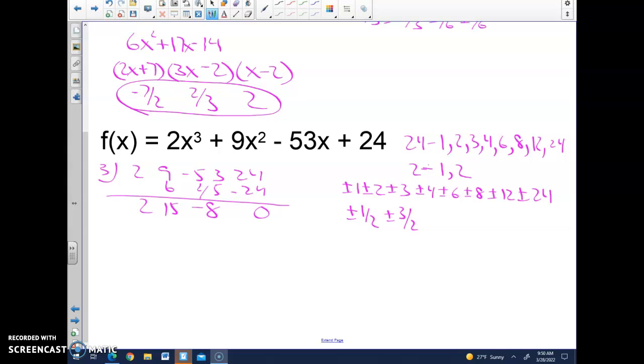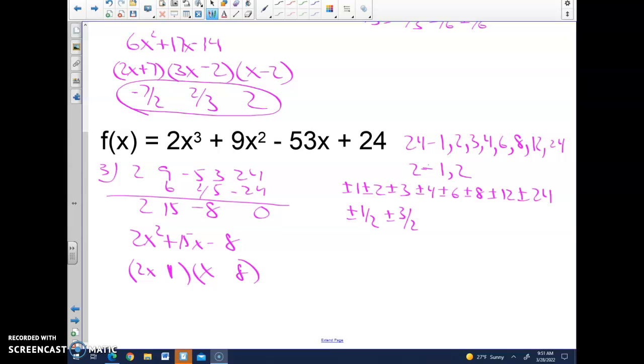And now I'm going to factor what's left. 2x squared plus 15x minus 8. Once again, 2x and x. 2 and 4 can't work here, because whether I put the 2 here and a 4 here, or the 4 here and a 2 here, I'm going to have a GCF in one of my parentheses. Really, my only option is 1 and 8.